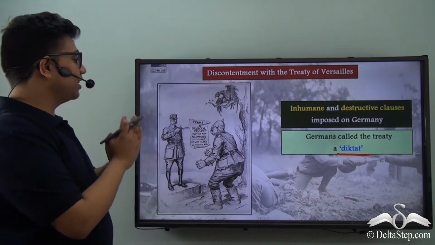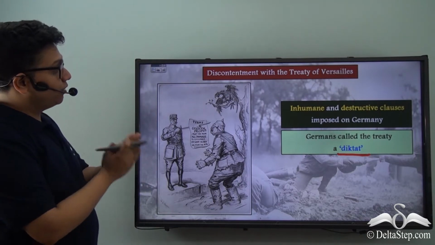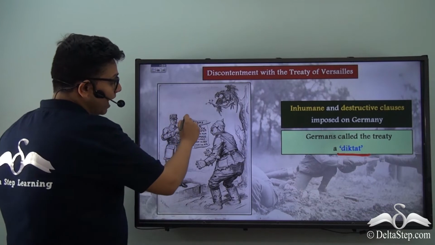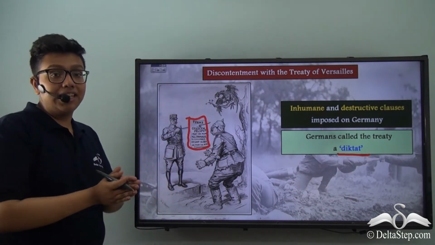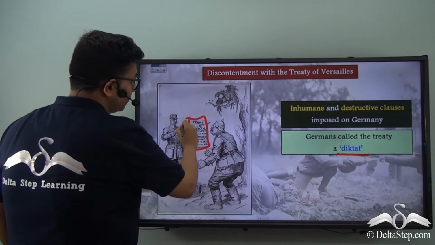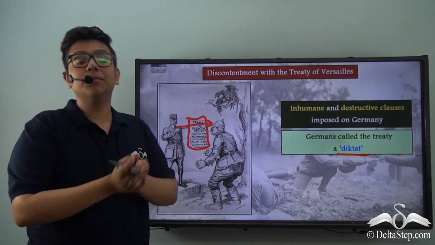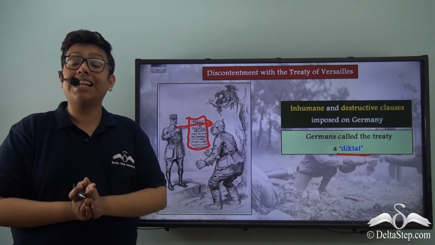So in this illustration again, you can see why the Germans considered this to be a diktat. As you can see, the Allied nations are providing the terms of the treaty to Germany, but the peace terms are being provided at the point of a sword. If the terms are not accepted, the sword will penetrate Germany. Therefore, if Germany does not accept the terms, war will be declared on it again.